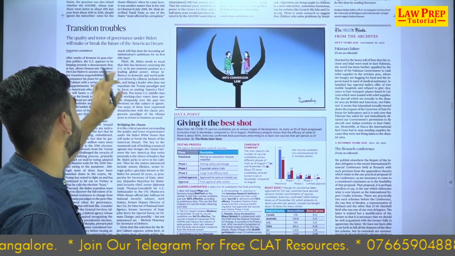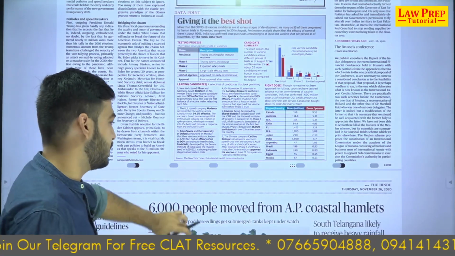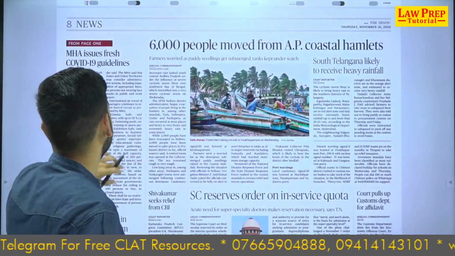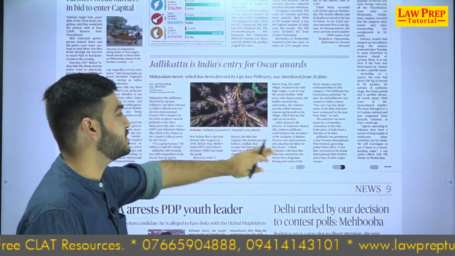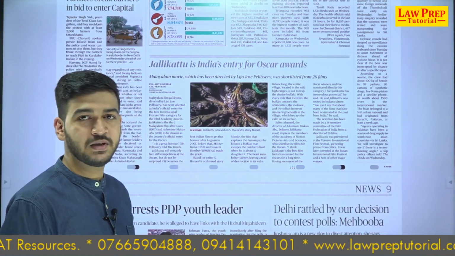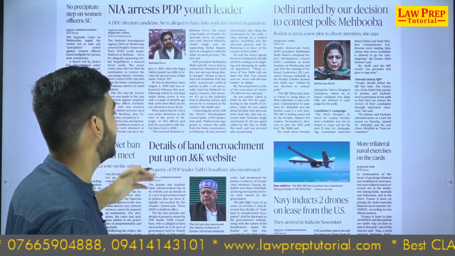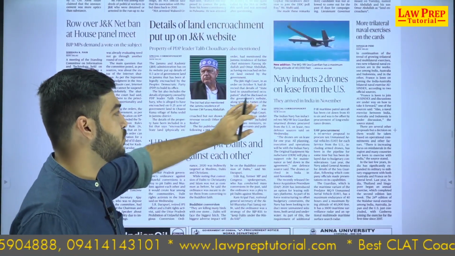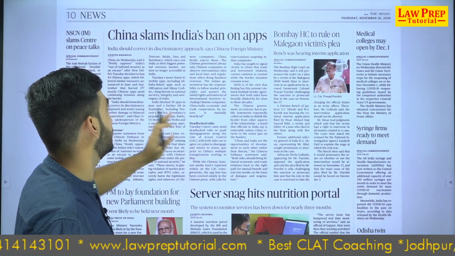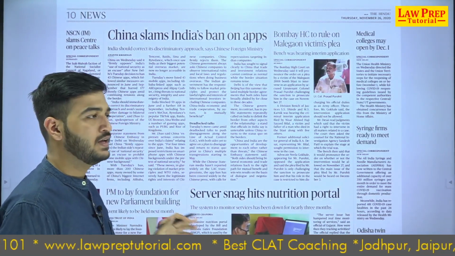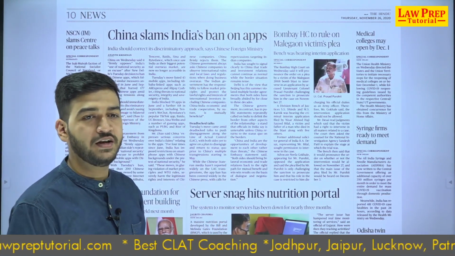Then on the left hand side is again American troubles with regards to the transition. We have been discussing that for a long time. Now on the other national news, there is nothing specific apart from this update that Jallikattu, a Malayalam film, has become the official entry of India for the Oscars this year. So we'll have to keep an eye on what happens there. Then more political news. Then there is one news about a defense acquisition. We'll discuss this. And on the other news, India has banned another set of Chinese apps and China has slammed this. So that is something that has been a going on part of the India-China conflict.